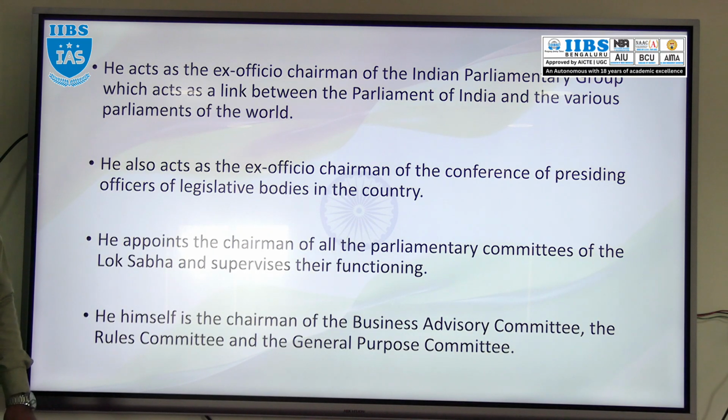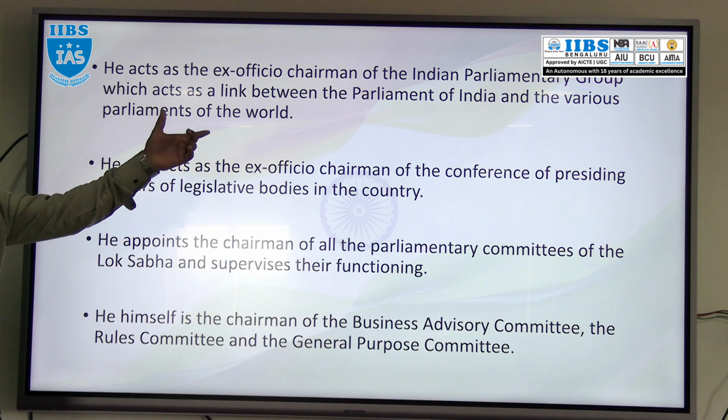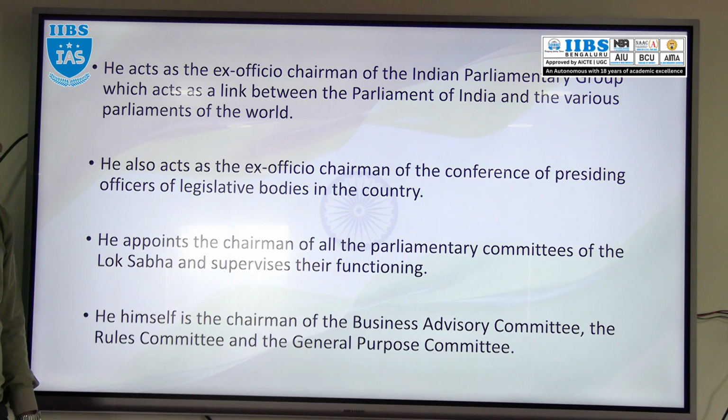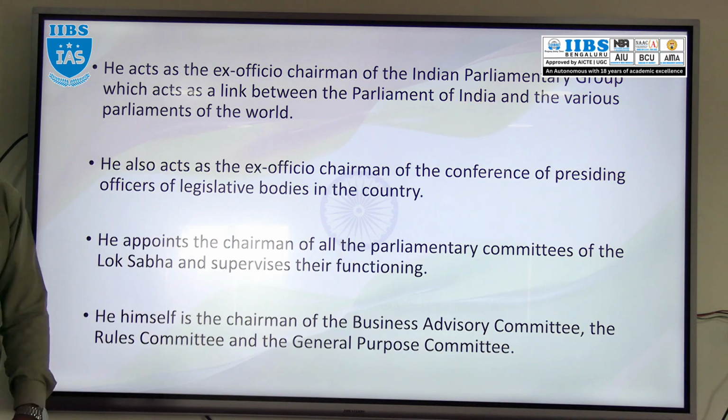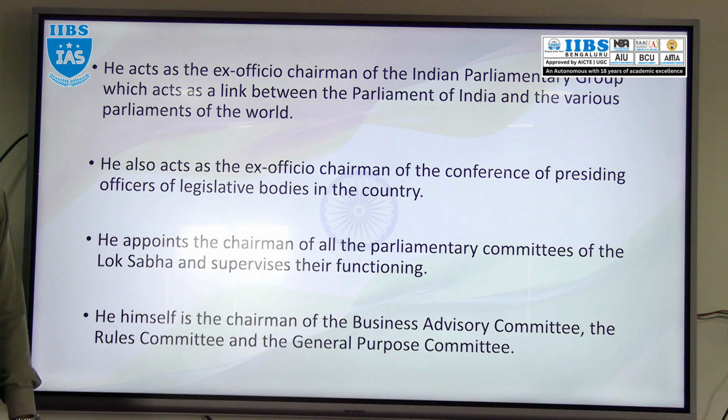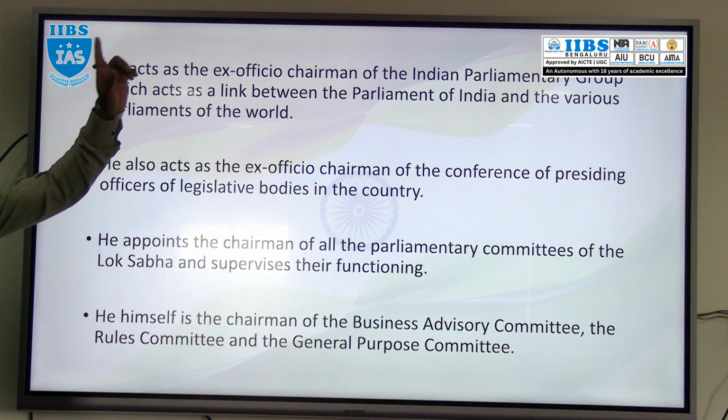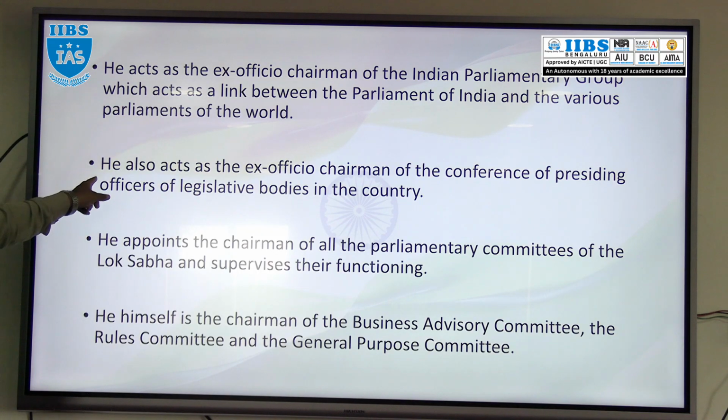At the India level also, there are states. Under the state legislature they have a state assembly, and also a state council, legislative bodies. So there also he is the chairman of the Conference of Presiding Officers. There is one conference of presiding officers of all legislative bodies of the country, and he is the chairman of that conference. You are understanding? At the global level he is the ex officio chairman, and at the India level also he is the ex officio chairman.